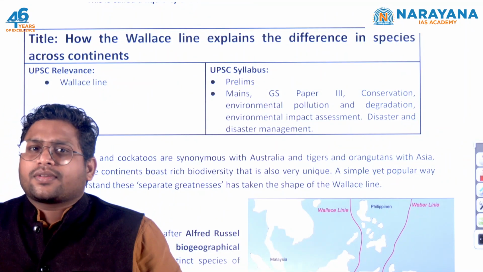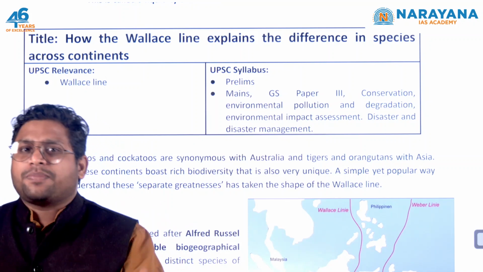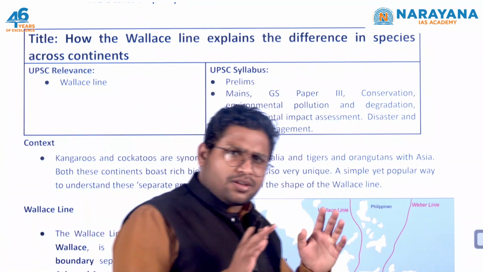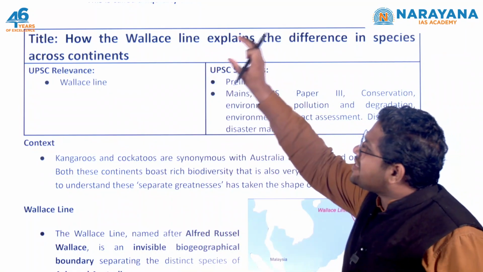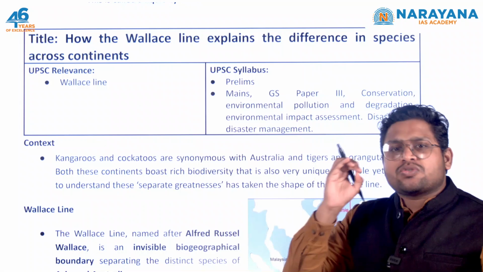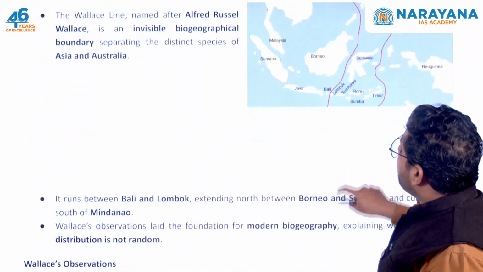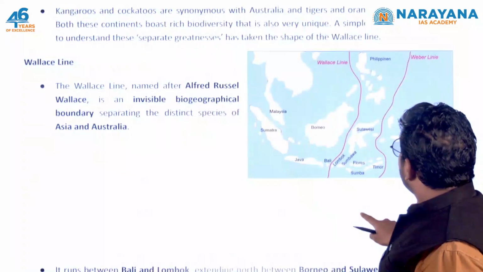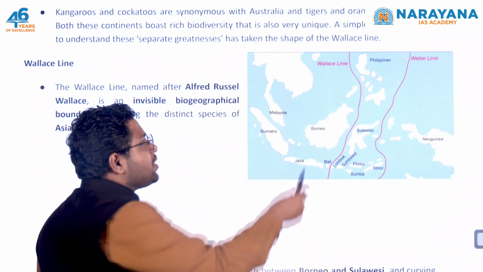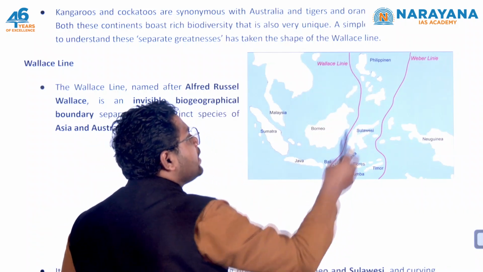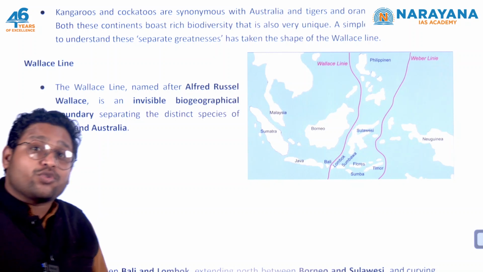Now we've completed this article. Let's move ahead with the next part. This is very simple. This article talks about the Wallace line. You should know what the Wallace line is. We call the Wallace line a biogeographical boundary. Here you can see in this map, we are calling this line the Wallace line and this line the Weber line. Now what do we mean by that?